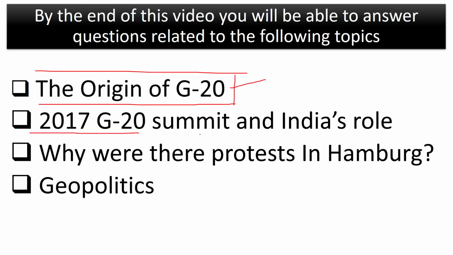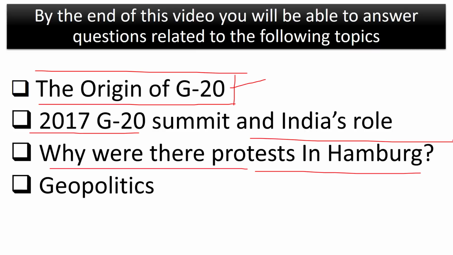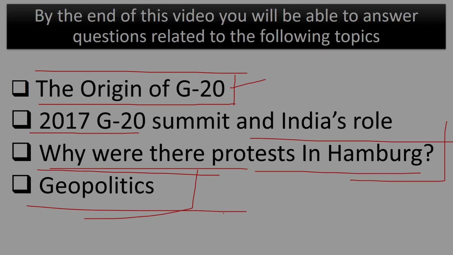What was India's role, India's objectives? We will analyze that. Finally, there were huge protests in Germany against G20. What was all that about? I will explain that as well. Finally, we will also discuss geopolitics. I think you guys will find this quite interesting.